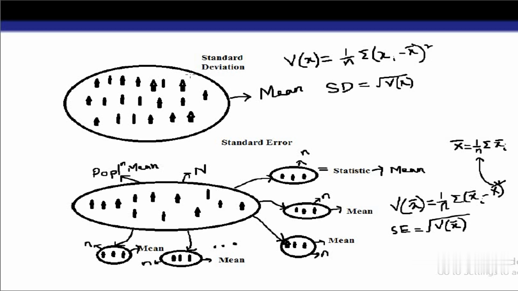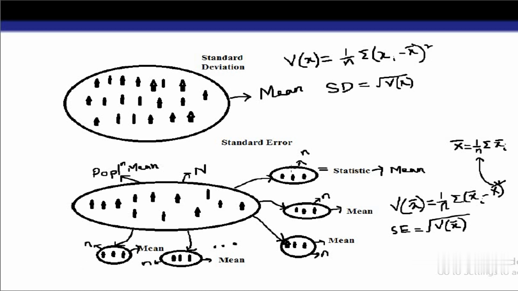Suppose this is of size n, that means there are n observations, so we can calculate the mean. How much variation is there between the individual observations and the mean? The standard deviation gives us information about the distance between each individual observation and its respective mean. And what does standard error do? Here this is the target population of size N, and we draw a sample of size small n.